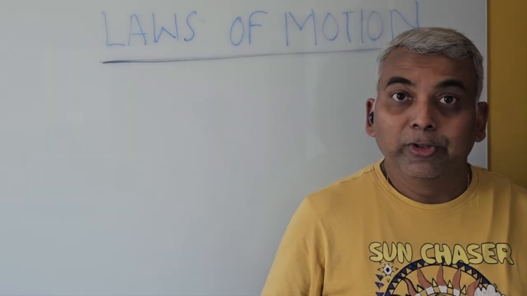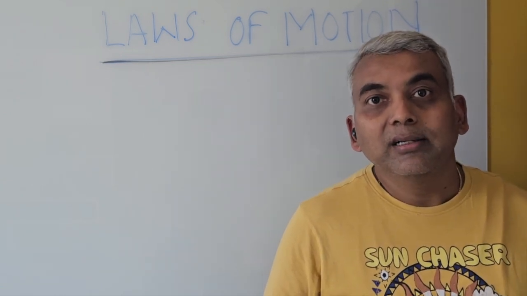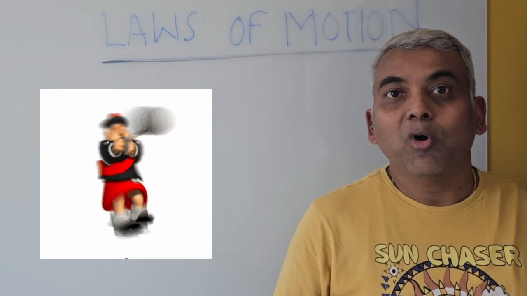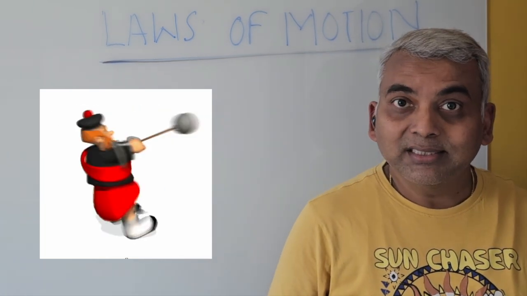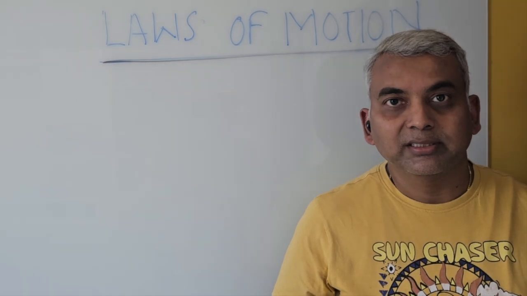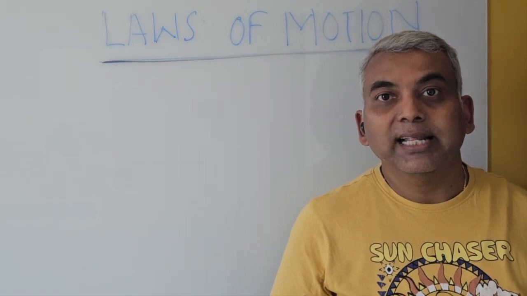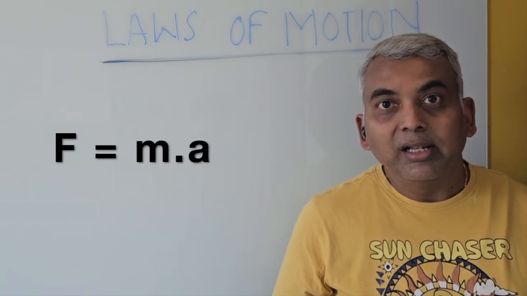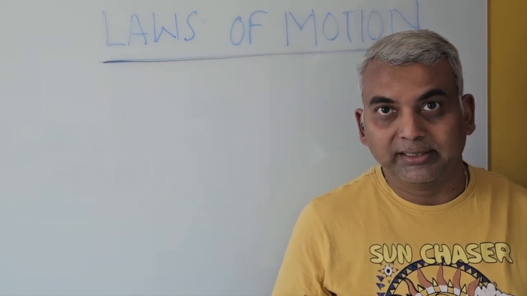We also know that to produce the same acceleration, more force is required for a heavier object. For example, you need to apply more force to a heavier basketball as compared to a lighter tennis ball to produce the same motion. This means that force is proportional to mass. Given the above two observations, Newton gave the second law that measured the force in terms of mass and acceleration. As per Newton's second law, the amount of force is equal to the product of the mass of the object and the acceleration of the object.